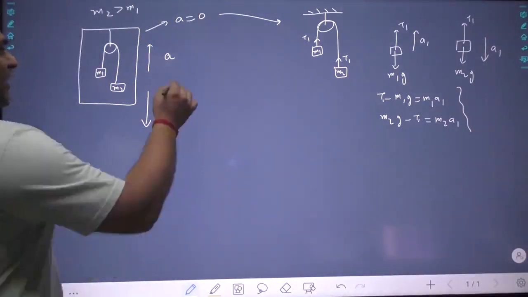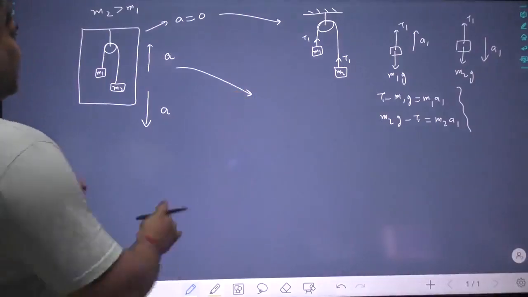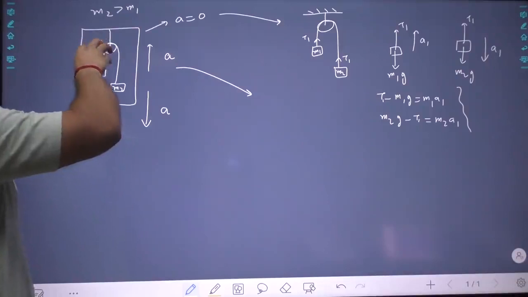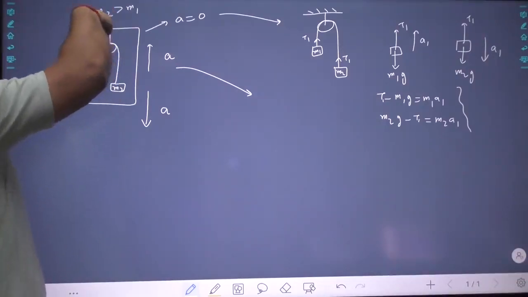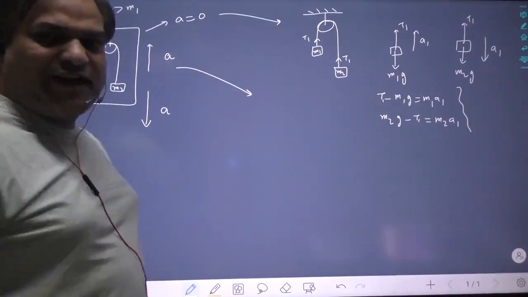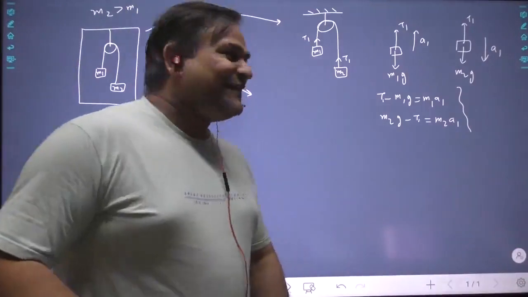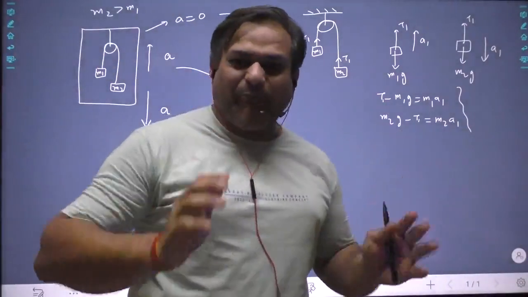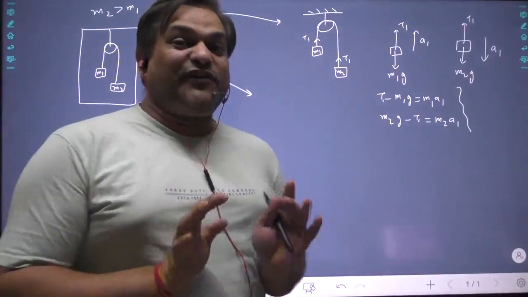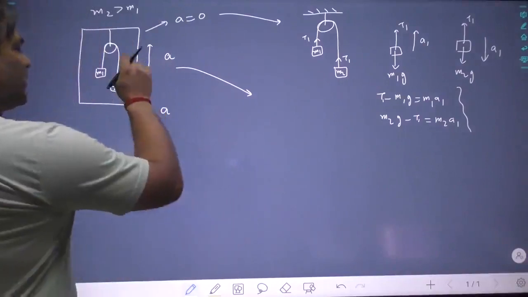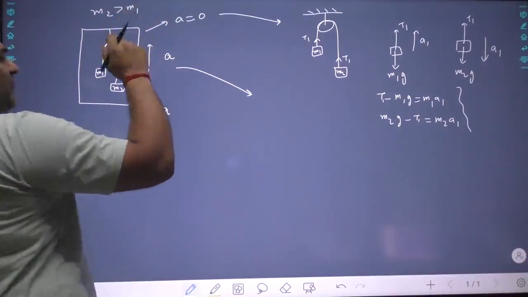Now try to understand this. When this whole system which you want to analyze rests on this lift, it is hanging on this lift, so this lift is its support. It's not like flying in space. So this lift is a support. Now this support, or frame, is the technical word, but support is the better English word. Suppose it is moving with an acceleration A upward.